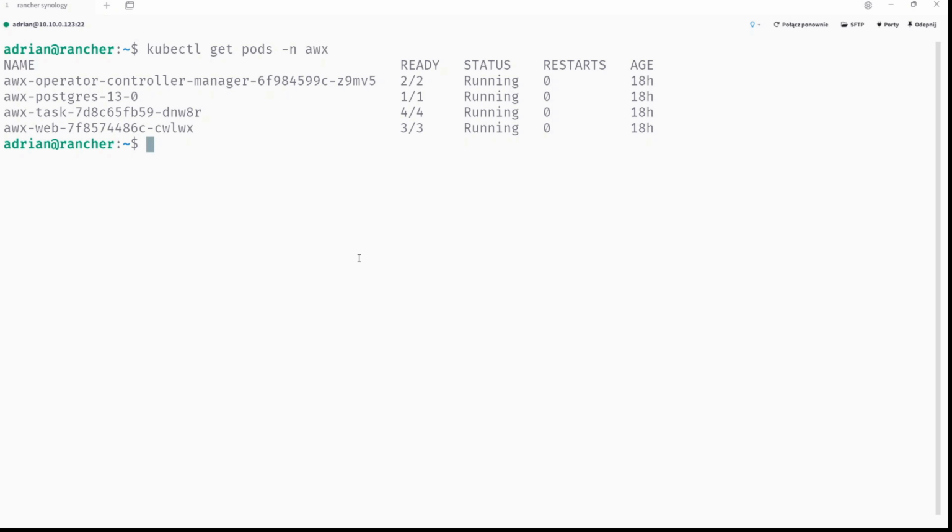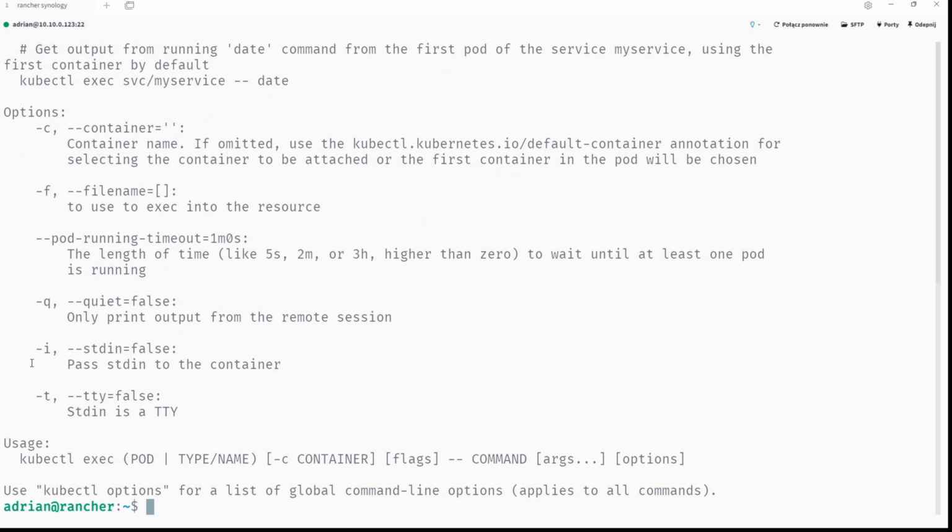Well, it is possible, but first of all, you need to understand how it is working. So first of all, of course, this is obvious, kubectl. Then of course AWX, this is the namespace. And now we want to execute a command. So first of all, we need to run exec and --help to find out what we can run. And we can run those two options, -i and -t. You can see -i passes standard input to the container, and -t means standard input is a TTY.